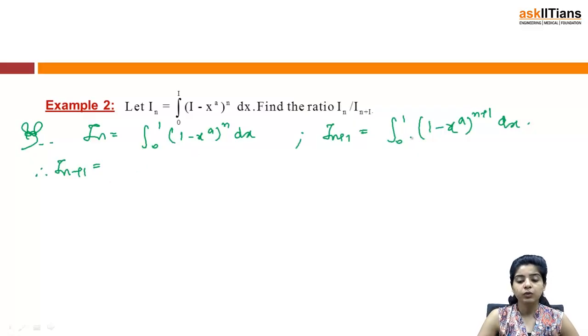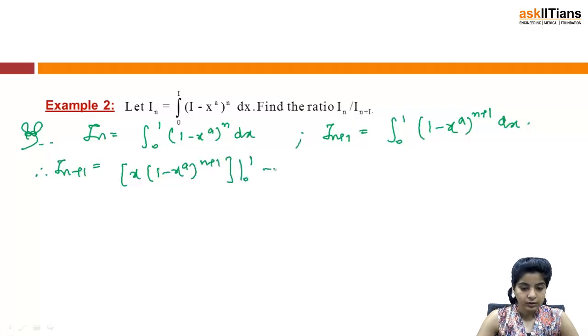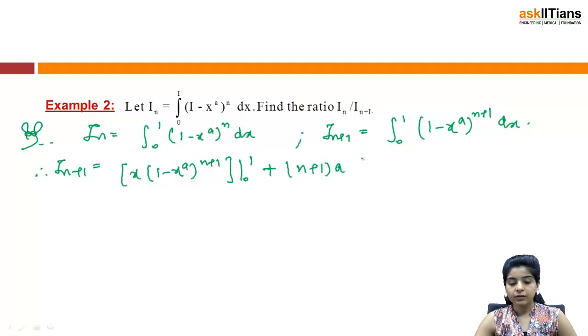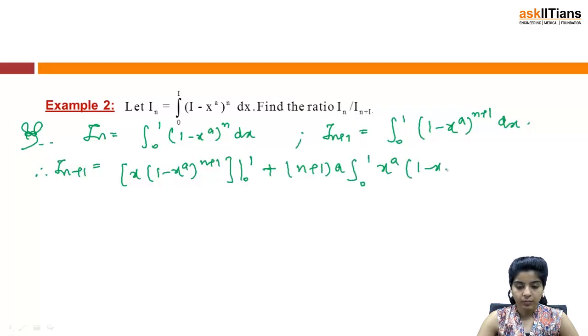I can assume this to be my first function, and 1 will be my second function. I will try to apply the integration by parts formula. So I get it as x times (1 minus x raised to the power a) raised to n plus 1, from 0 to 1, plus n plus 1 times a, integral 0 to 1, x raised to the power a times (1 minus x raised to the power a) raised to n dx.